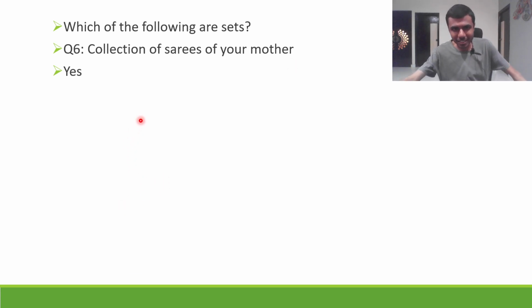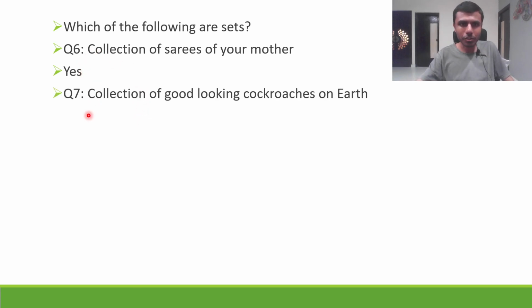Okay, chalo. Now next. Q7. Collection of good-looking cockroaches on Earth. Collection of good-looking cockroaches on Earth. Think about the answer.